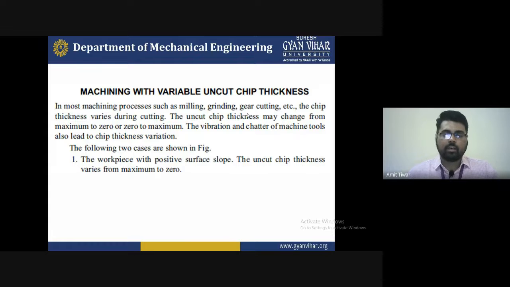So just keep in mind that a workpiece with positive surface slope is also a requirement for good machining. Positive surface slope means the positive rake angle. If you have a positive and larger rake angle, it will definitely be helpful in getting a good surface finish on the workpiece. So these are the factors responsible for the formation of the uncut chip thickness, and after comparing the uncut chip thickness and cut chip thickness, you can find the chip thickness ratio r.